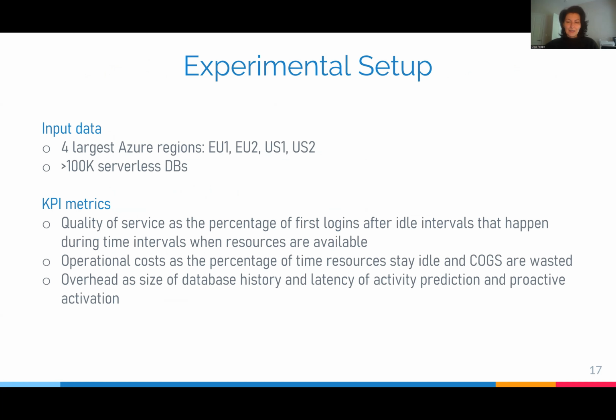So we have analyzed the impact of this proactive policy. We evaluated 4 largest Azure regions. 2 of them are in US and 2 are in Europe. More than hundreds of thousands of serverless databases are currently deployed in these regions. We evaluate the quality of service as the percentage of first logins after idle intervals that happen during time intervals when resources are available. We evaluate the operational costs as the percentage of time resources stay idle and cogs are wasted. And we evaluate the overhead as the size of database history and the latency of activity prediction and proactive activation.